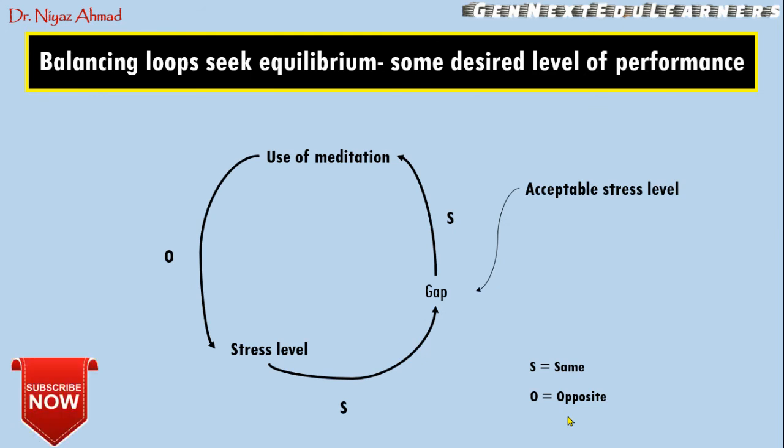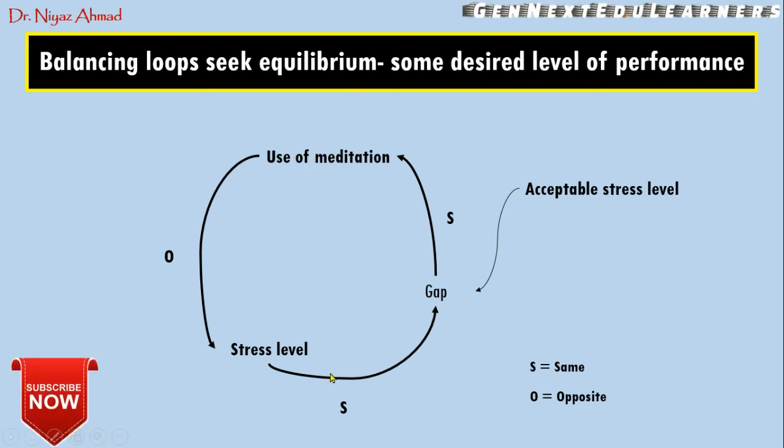The next one is the balancing loop. The balancing loop seeks equilibrium. They try to balance the system to some desirable level of performance that they try to maintain. For example, you want to remove stress, so what will you do? You will use meditation.